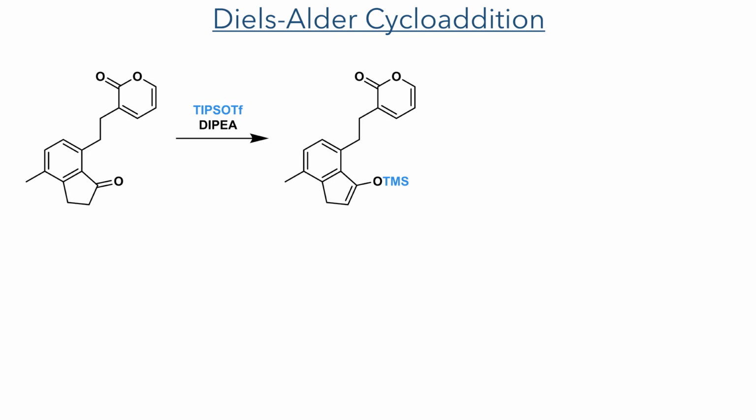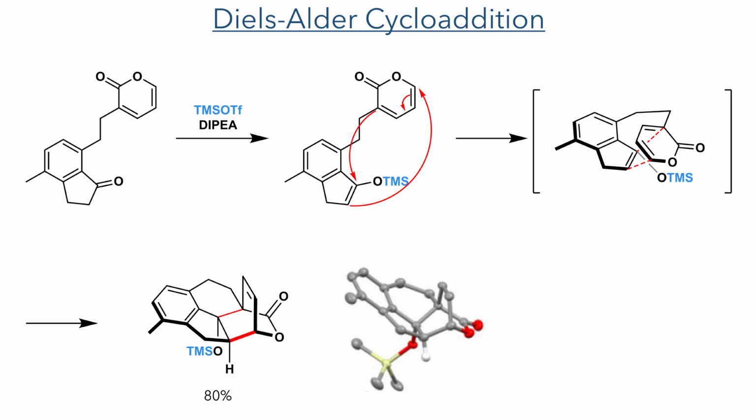Taking the product forward, the indanone was then silylated using TMS triflate and DIPEA. This then underwent a Diels-Alder cyclization, forming the product as a single isomer in an 80% yield. This reaction is very impressive as it sets the stereochemistry of 4 of the stereocenters present in the polycyclic core.